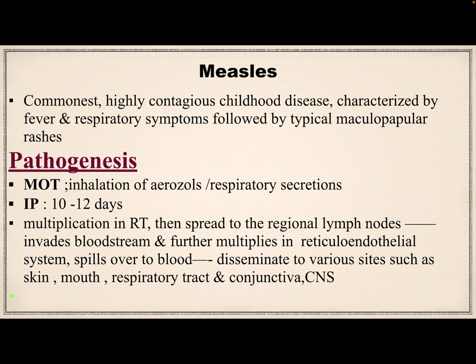Then spread. The virus multiplies locally in the respiratory tract, then spreads to the regional lymph nodes, then enters the bloodstream in infected monocytes. This condition is known as primary viremia. It then further multiplies in the reticuloendothelial system, then spills over into the blood. This is secondary viremia. Then it is disseminated to various sites. This is the main pathogenesis of the measles virus.